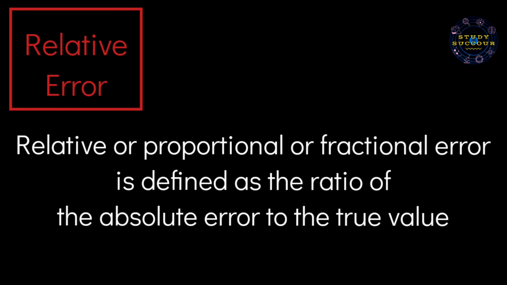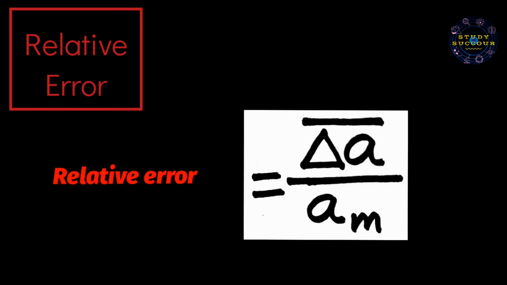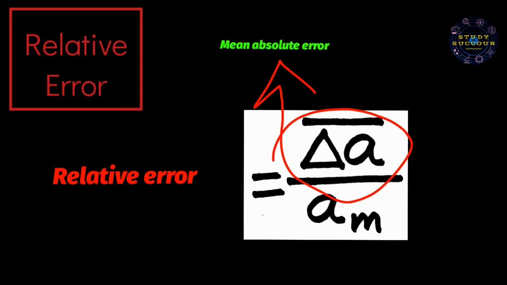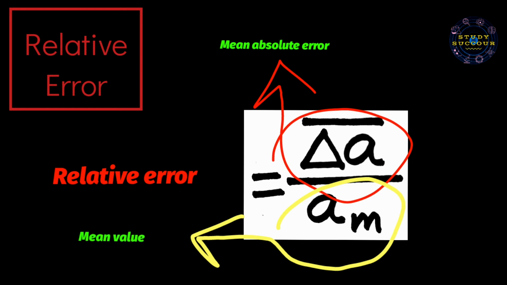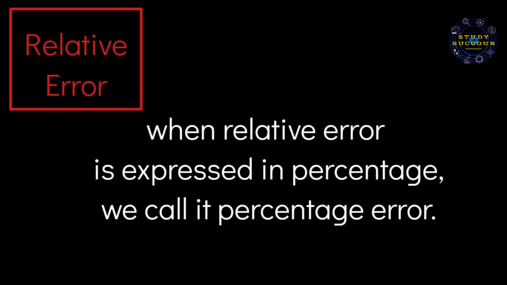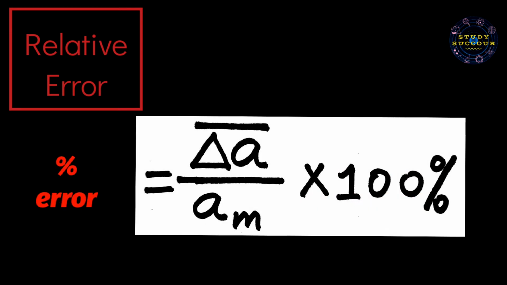Now the fourth one, relative error. The relative error, also known as proportional error or fractional error, is defined as the ratio of the absolute error to the true value. Therefore, relative error equals del A bar by A_m, where del A bar is the mean absolute error and A_m is the true value, which is also the mean value. When the relative or the proportional error is expressed in percentage, we call it percentage error, which is del A bar by A_m into 100%.